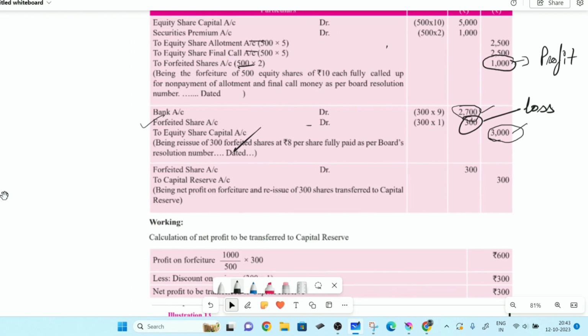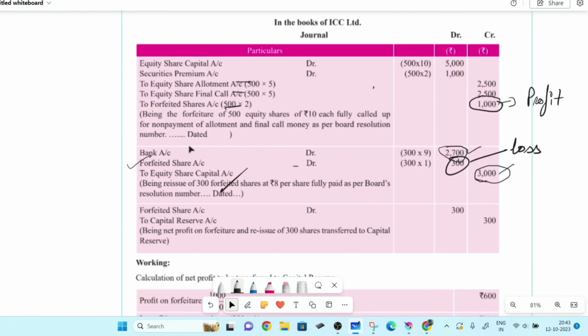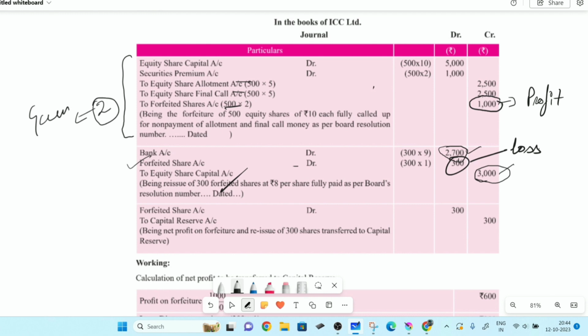Now, always go with per share profit or loss. So when we forfeited, how much had this person paid in the first entry? Just check and tell me per share how much he had paid. 2 rupees. 2 rupees was a gain on one share. This is what you always have to do.